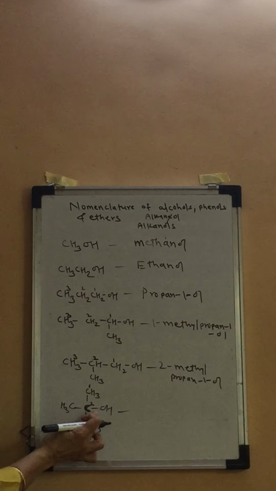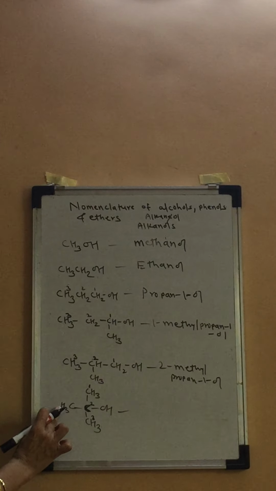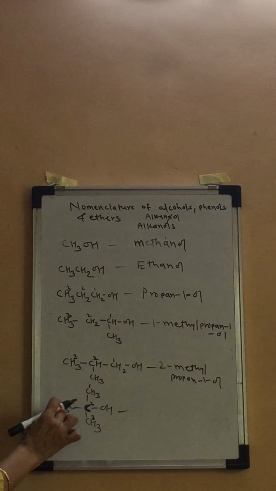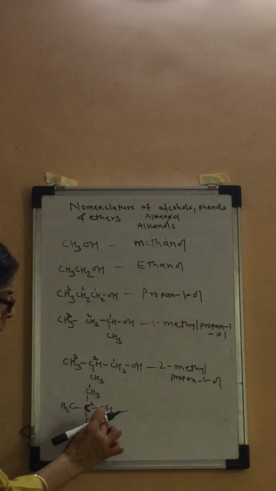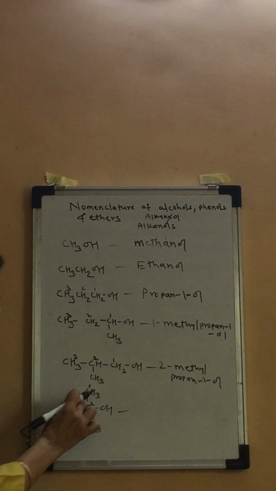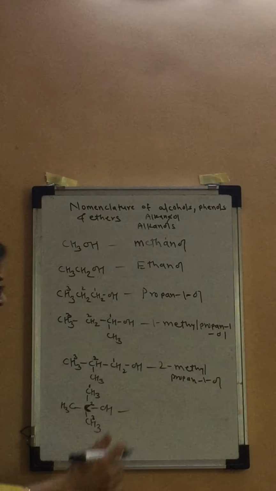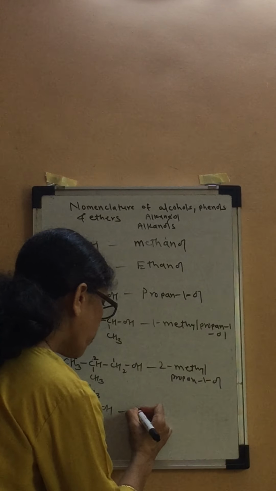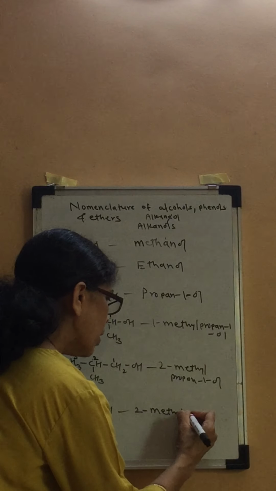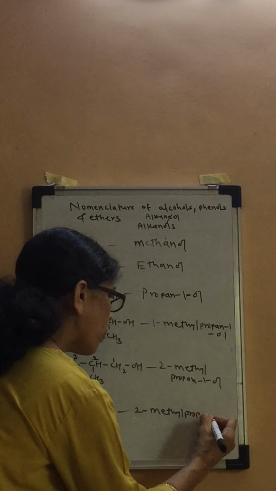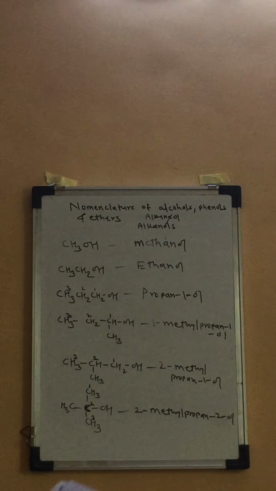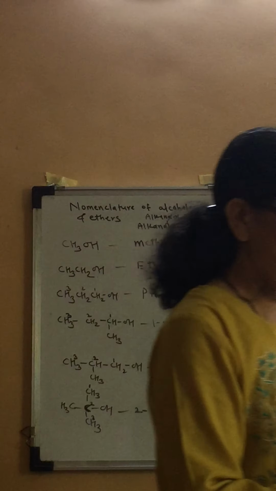From propane, at the second position, one of the hydrogen atoms is substituted by a methyl group and another hydrogen atom is substituted by an OH group. So it becomes 2-methylpropane-2-ol. Isn't it? See the compounds carefully and their names also.